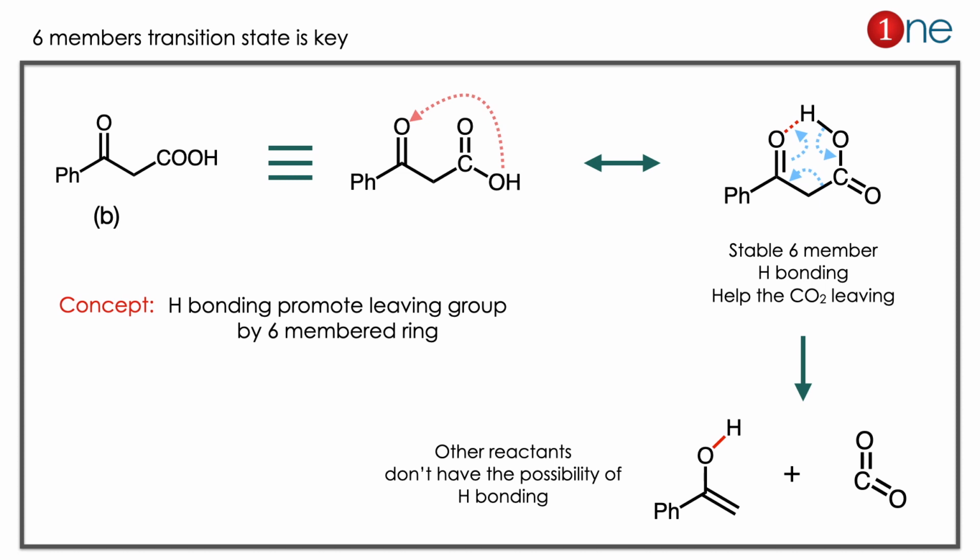Here the concept you have to learn is you have to choose the carbonyl group which will be on alpha gamma position. Then it will form a nice 6-member transition state.